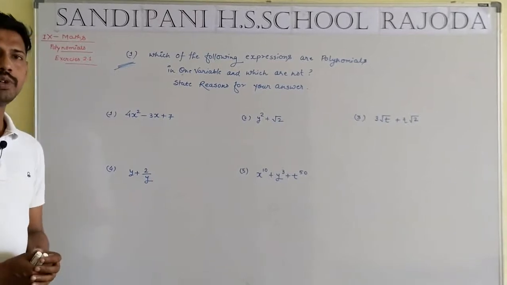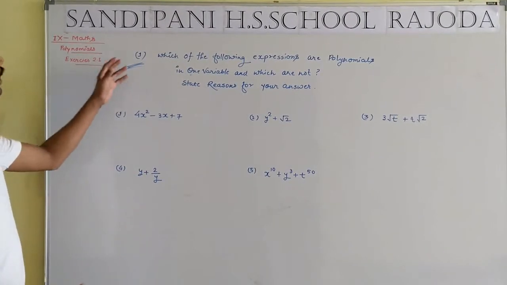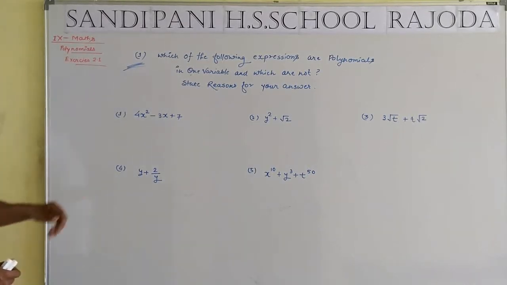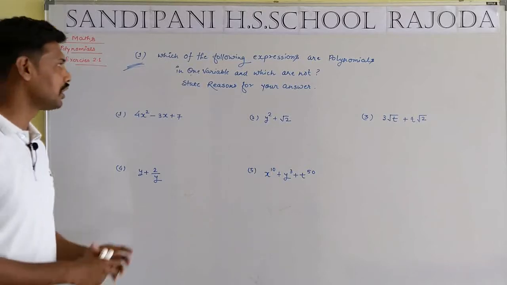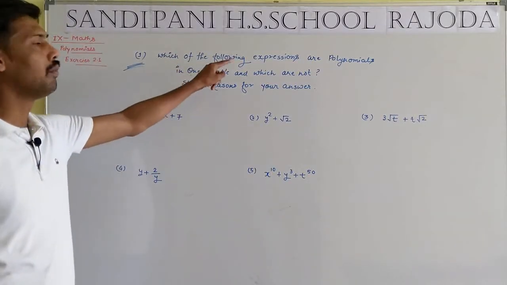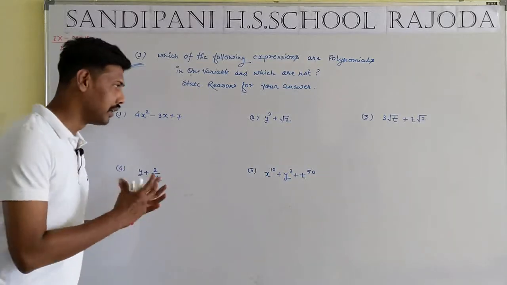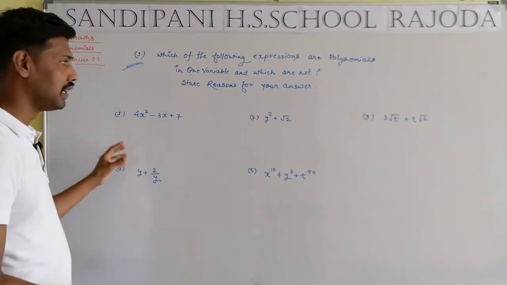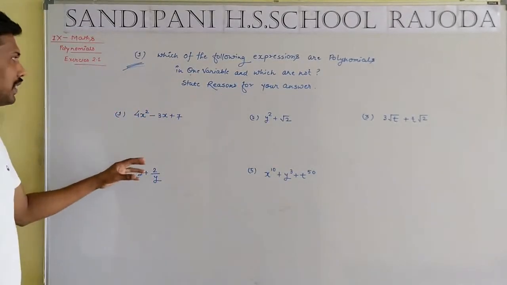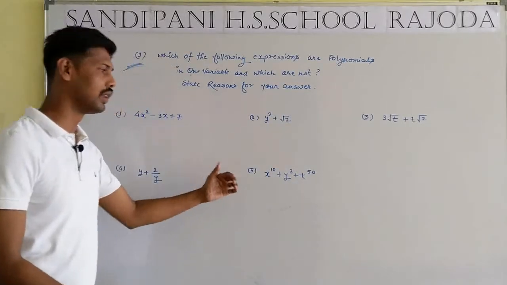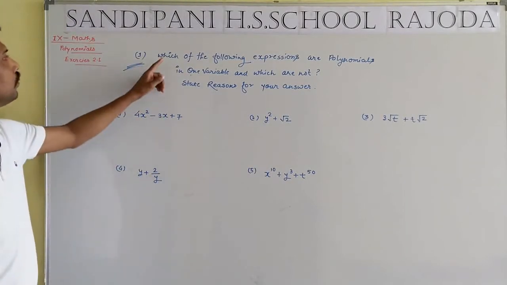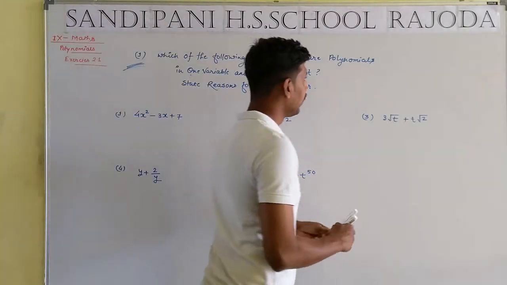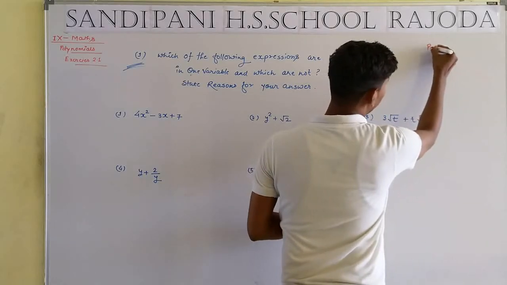Students, in the previous video, we did the introduction part of chapter number 2, class 9th mathematics, chapter Polynomials. Exercise 2.1, question number 1: Which of the following expressions are polynomials? Read carefully. Here we have a number of expressions: first, second, third, fourth and fifth. Here there is a single word, polynomial.